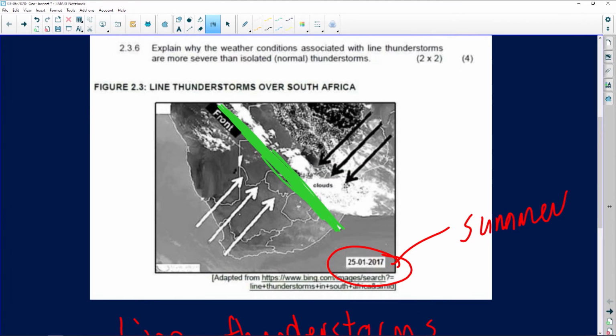If you go back to our diagram, what do we know? South Africa sits in a very unique position because our east coast is being washed by what? The warm Mozambican current.